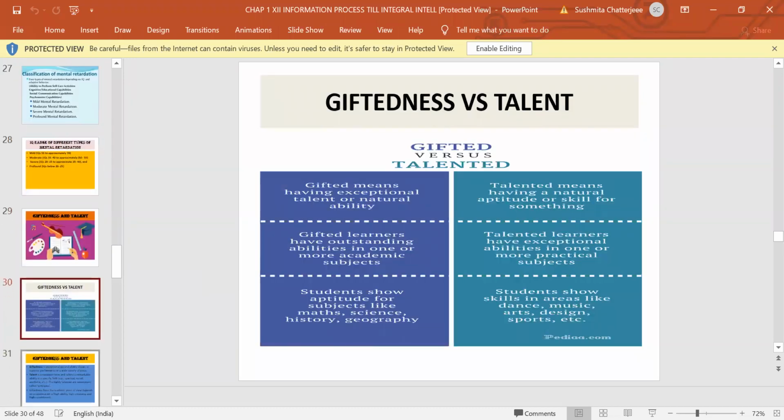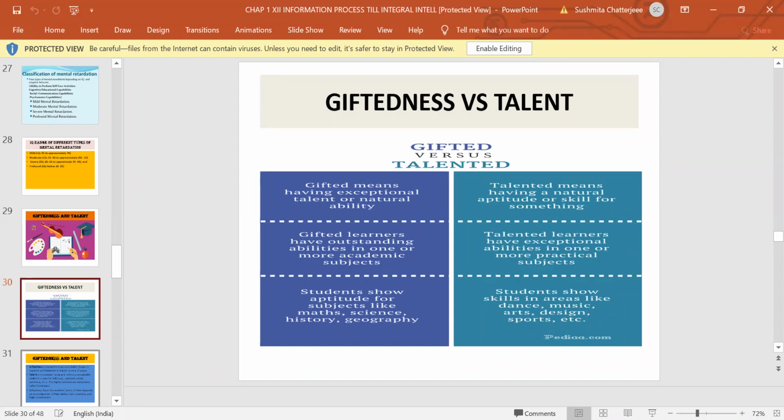Giftedness means exceptional talent or natural ability which is shown in superior performance in a wide variety of areas. Whereas talent is considered to be a narrower term, and refers to remarkable ability in only one area. For example, one can be a talented musician, or talented in sports or in mathematics, etc. And such highly talented people are sometimes called child prodigies.